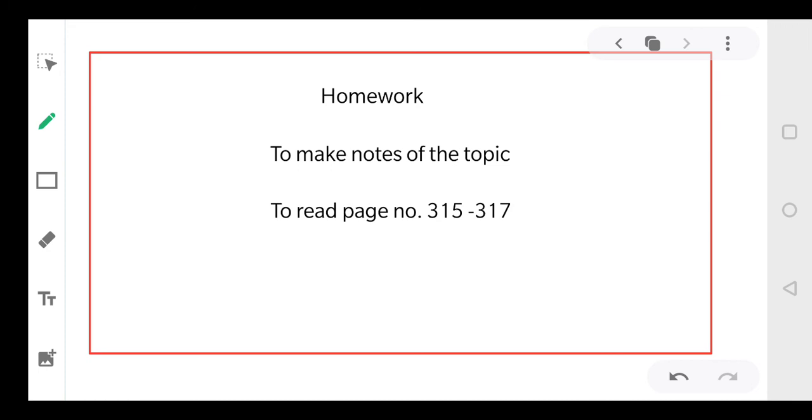Now coming to the homework for today, dear students. First of all, you will make notes of this topic. And you will read, just go through the page numbers 315 to 317. They're very, very important, right? So you will read each line of the NCERT thoroughly. And if there is any doubt, any clarity that you need, you can send your queries, your doubts to me personally. Okay, everyone?